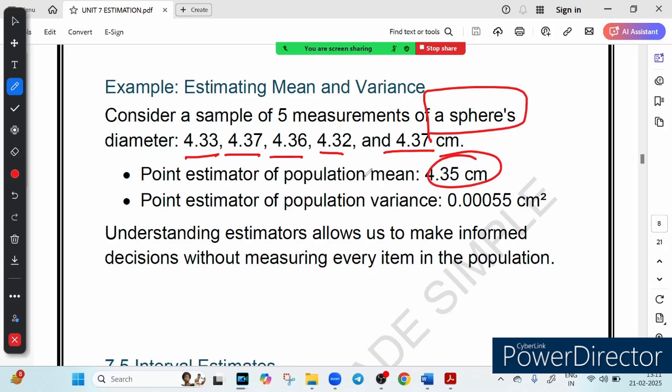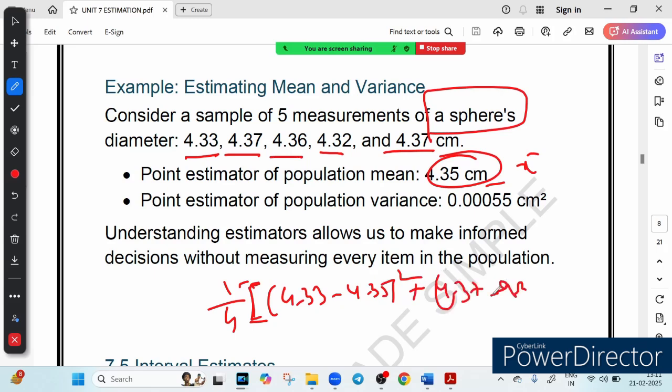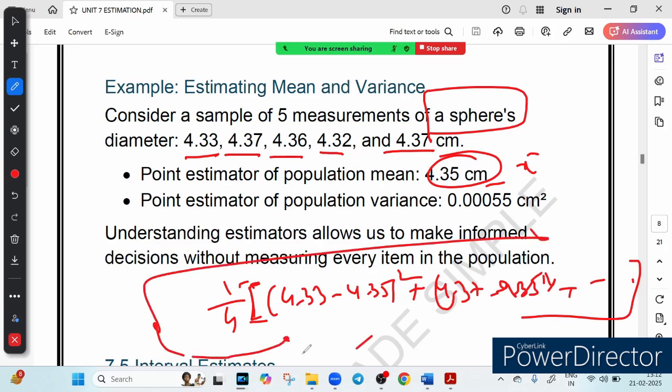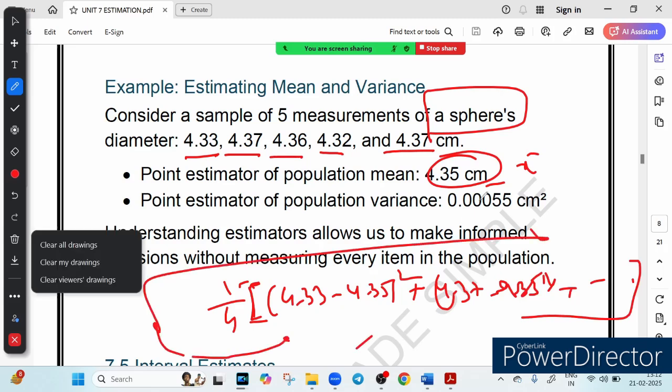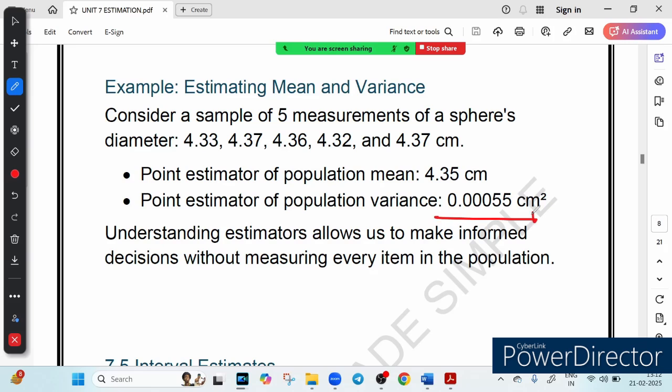And what is the point estimate of the population variance? So how do you do it? This is your mean, and you will apply the formula (x minus x bar) whole squared upon n minus 1. N is 5, so divided by 4. So (4.33 minus 4.35) squared plus (4.37 minus 4.35) squared, and similarly you will add all of them and divide by 4. You do this calculation yourself. You will get 0.00055.